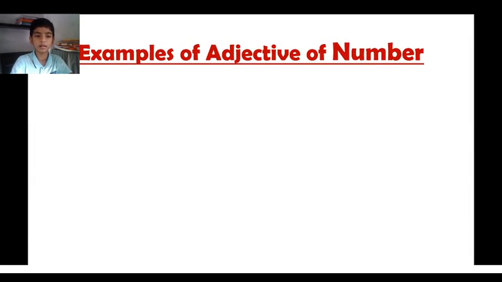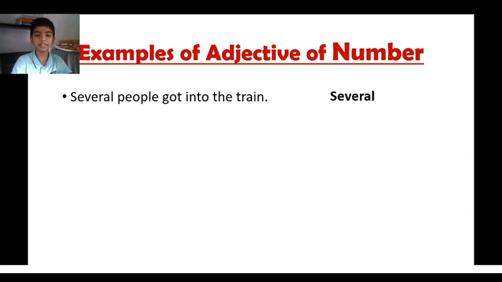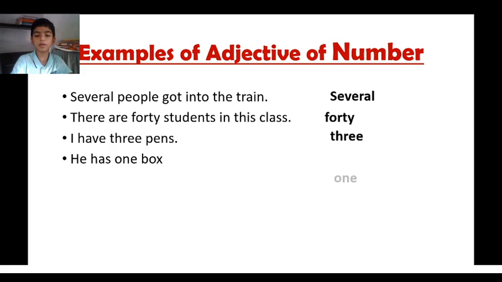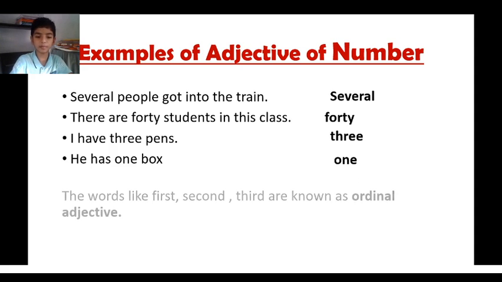Now we will see more examples of adjective of number. Several people got into the train. Here the adjective is several. There are 40 students in this class. Here the adjective is 40. I have 3 pens. Here the adjective is 3. He has 1 box. Here the adjective is 1.